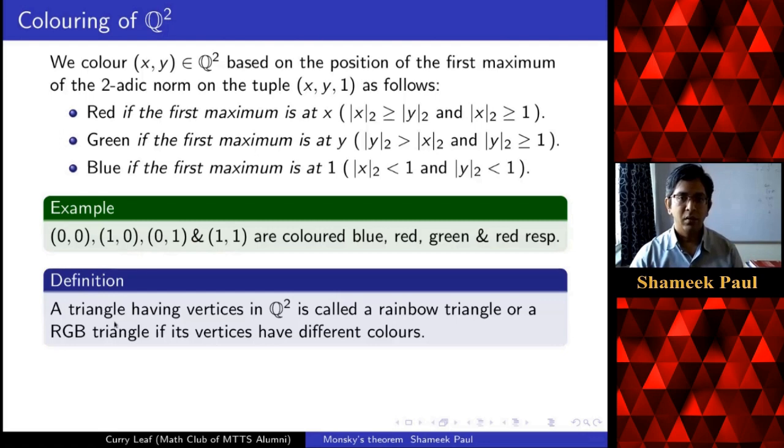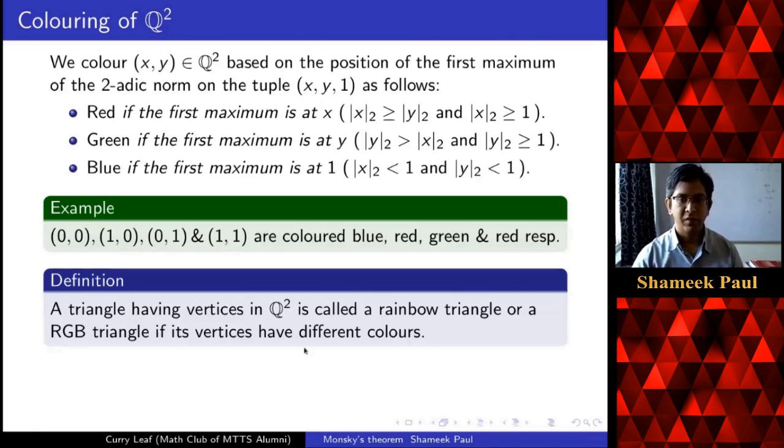A triangle whose vertices have rational coordinates, we will call it a rainbow triangle if the vertices have different colors. That means it should be a red, green, and blue triangle. Okay.